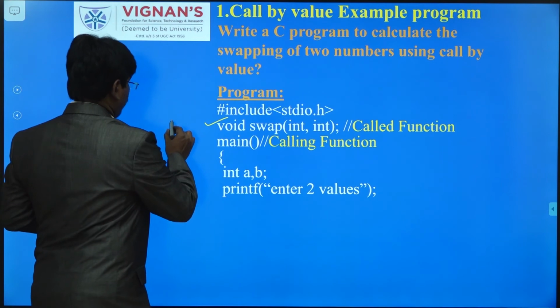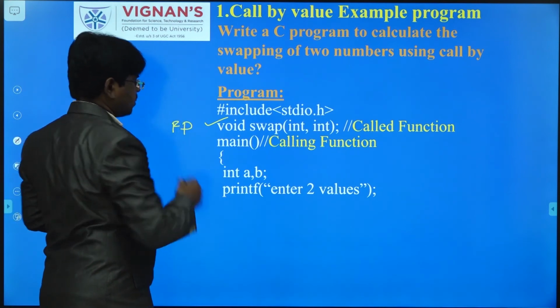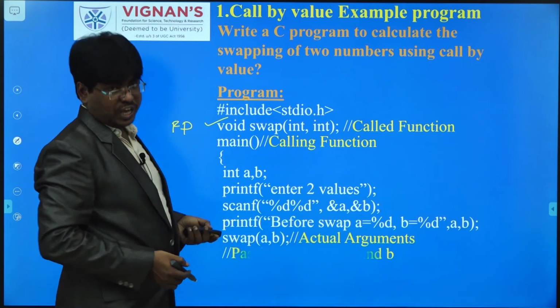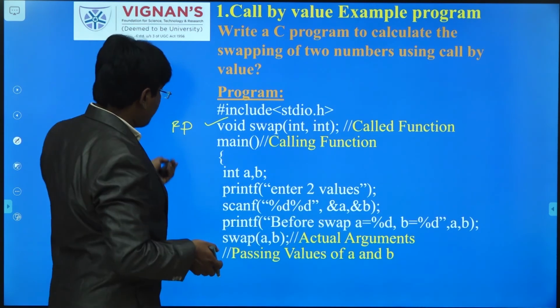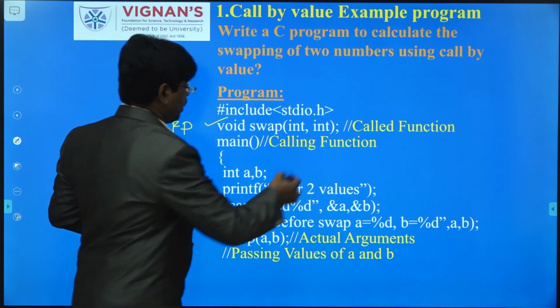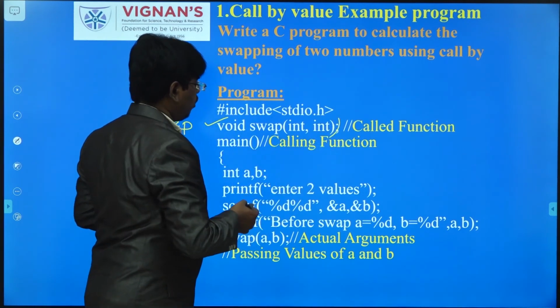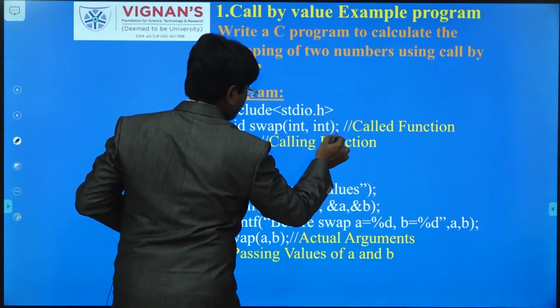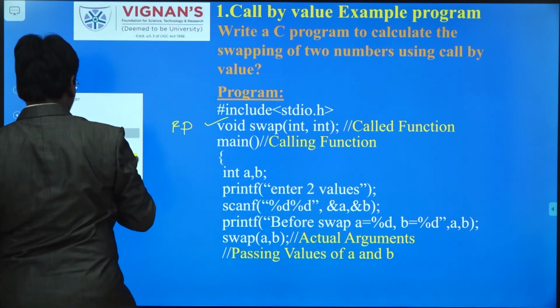What is this called? This is called the function prototype, which we have already discussed. A function prototype is nothing but the same as the function name and function definition, but at the end of this statement, you have to put a semicolon. That is the only difference.